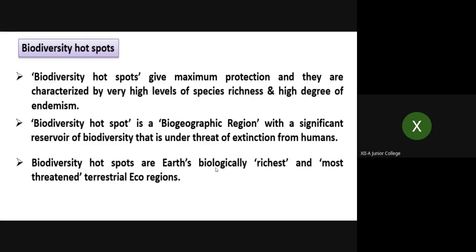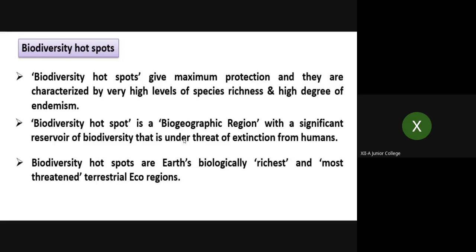Now it gives maximum protection, and hotspots are characterized by very high levels of species richness and a high degree of endemism. Just now I was telling you, endemic to that area. That means only in that particular area these species are observed, because that atmosphere and environment is suitable to stay and live in a natural way. And species richness is also more. Different types, a variety of species are observed because the environment is suitable to live. So this is what biodiversity hotspots are.